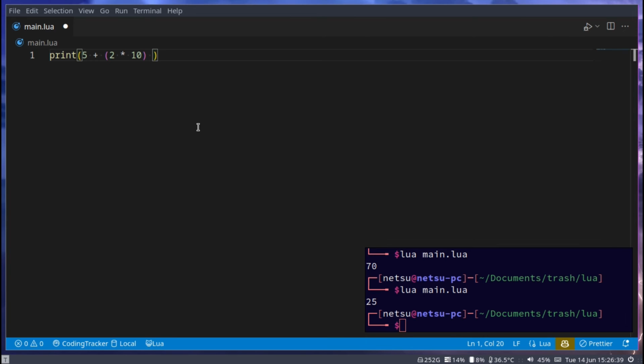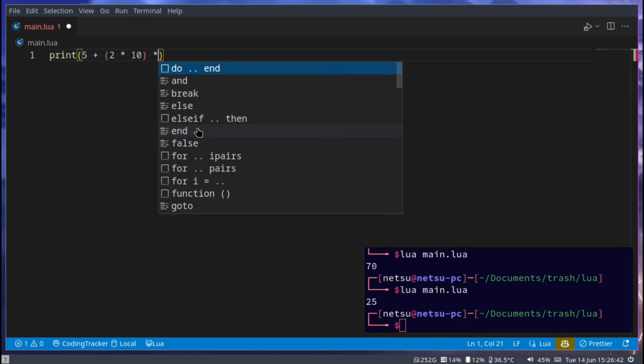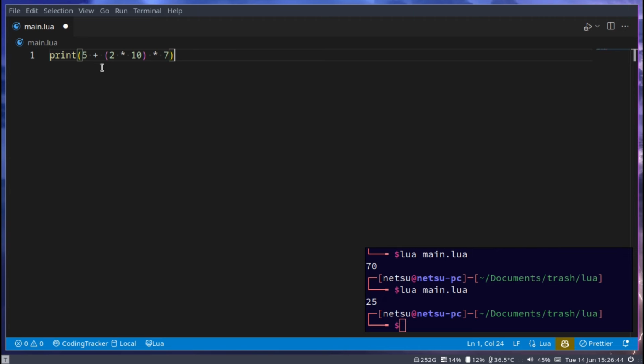And you can of course add more things. So now if we go times 7, then we'll first execute this.